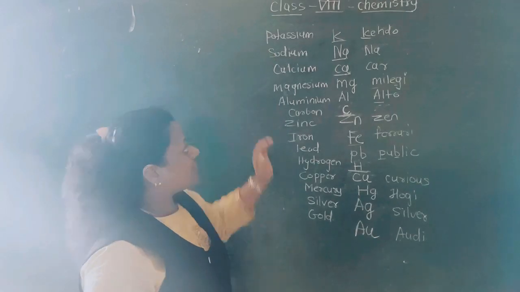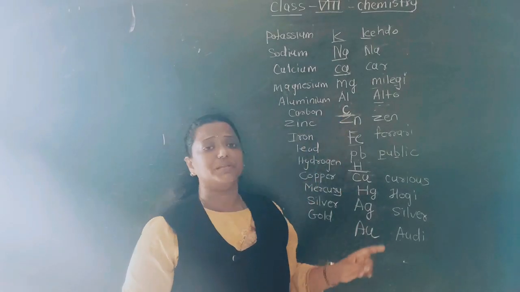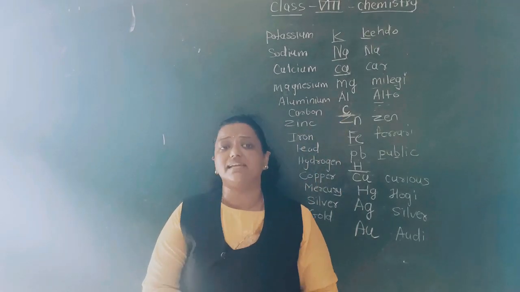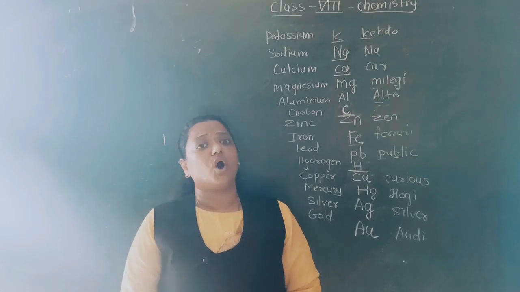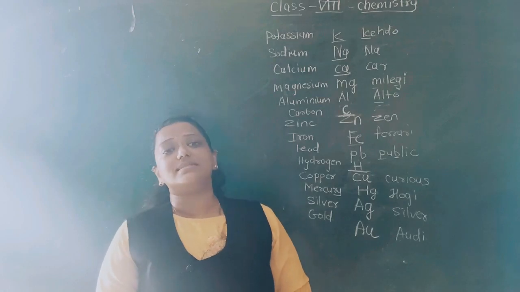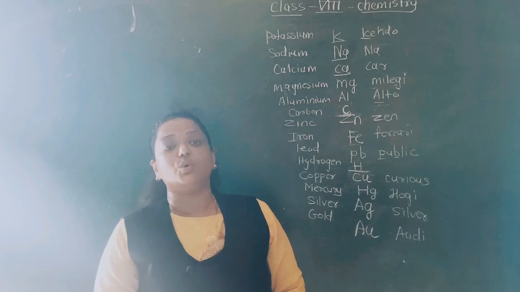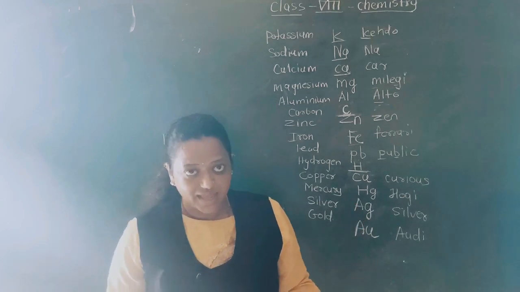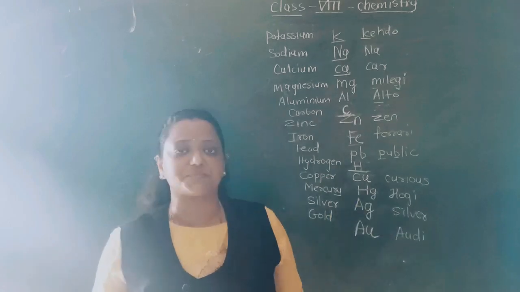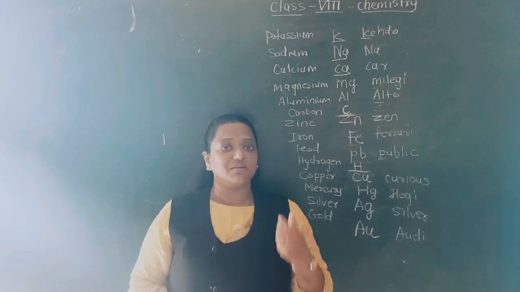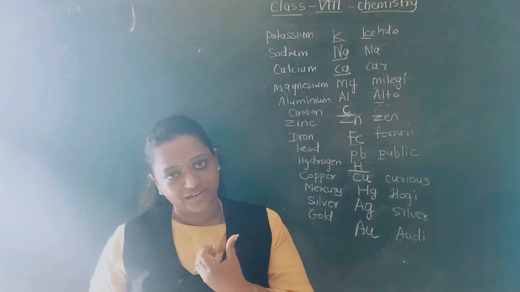Understood? What about calcium, magnesium and aluminium? Calcium, magnesium, aluminium also react with atmospheric oxygen and form their oxides. But these metals are not highly reactive, meaning they need some energy to burn them, right? And the burning of a metal, or of any substance, in presence of oxygen, we have given a proper term for it. The term is what? Combustion, right?